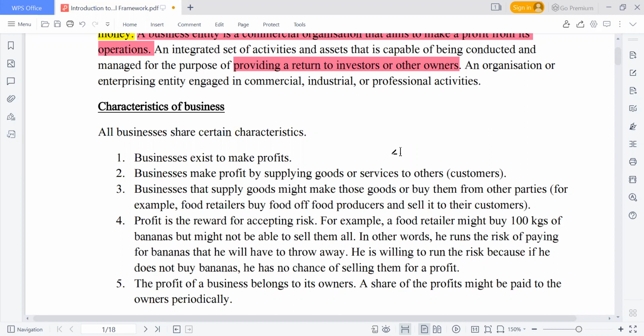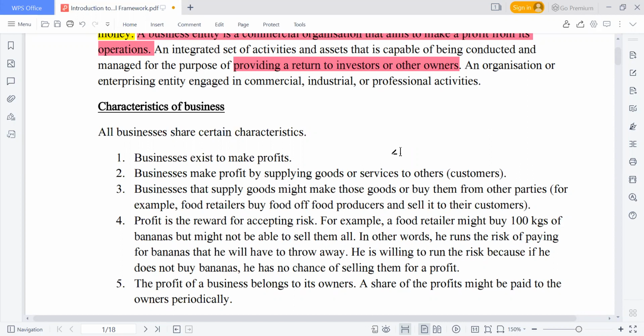So you are going to make this profit not as a result of doing it for yourself. You are doing it for others to pay, and it is your customer. Business makes profit by supplying goods or by rendering service. So either you are supplying goods or you are rendering service. That is when the profit will come up.